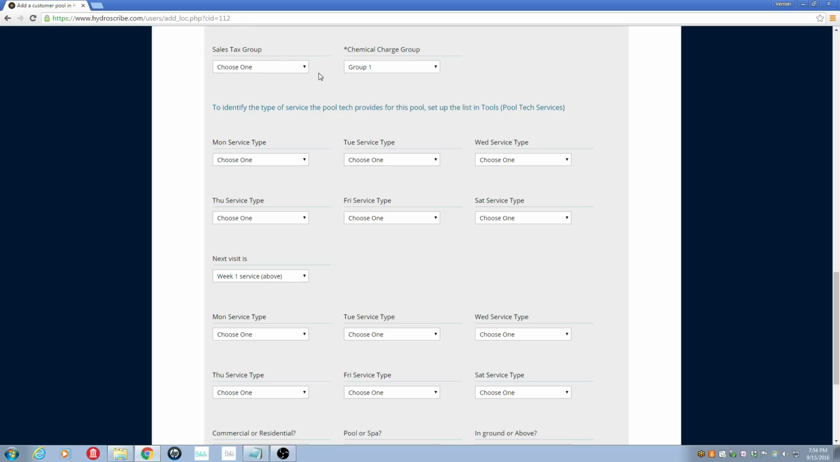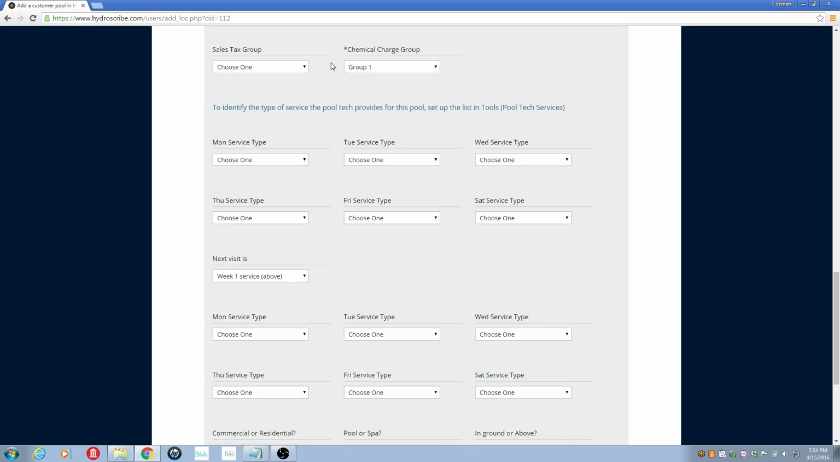Most states simply have one flat sales tax that you use for all your sales, and that you would set up inside of preferences. You would not set up that tax here.